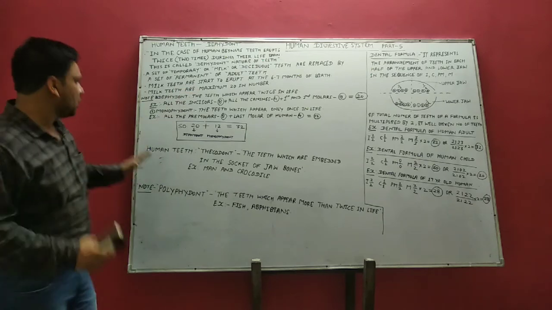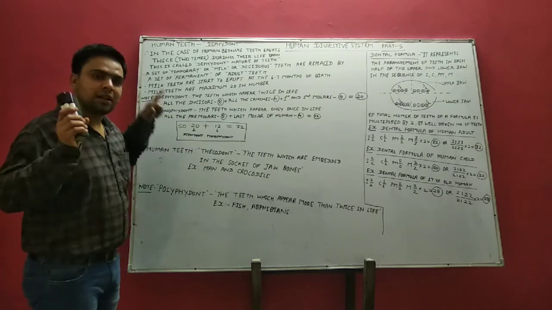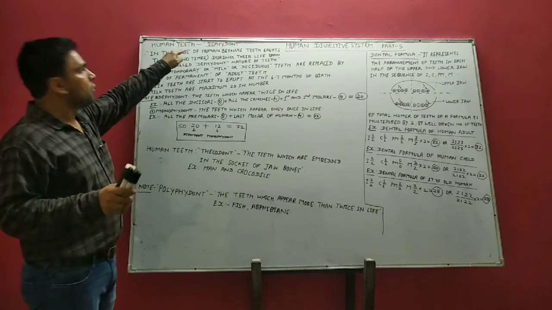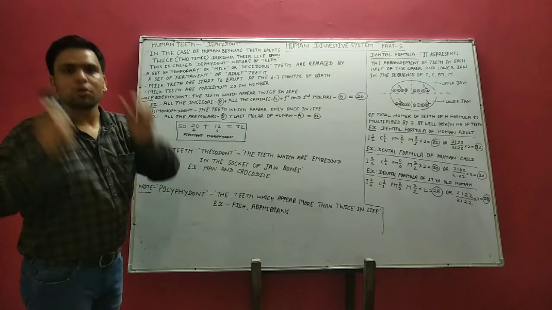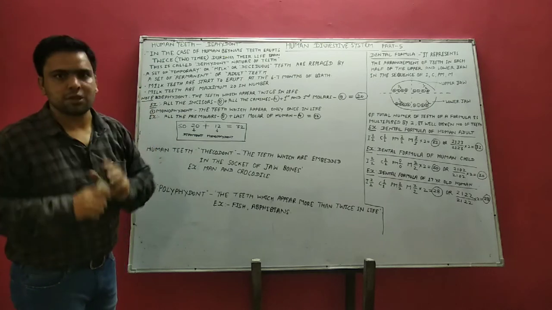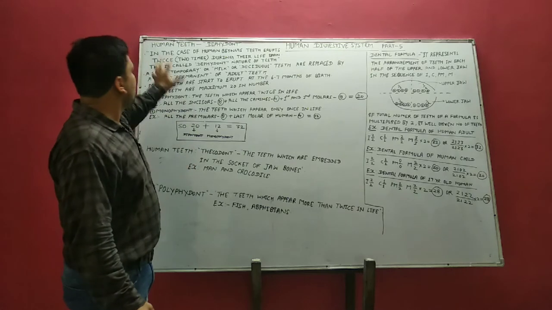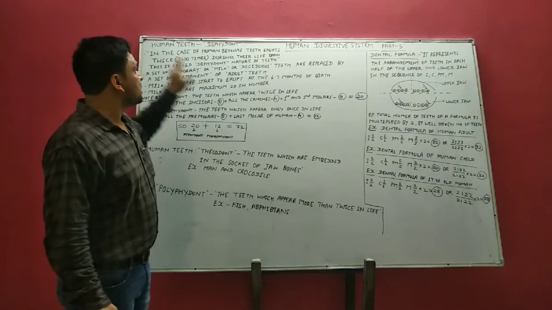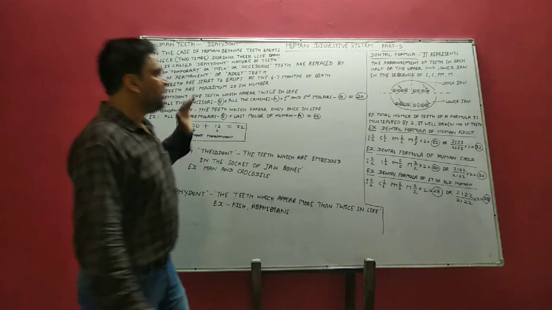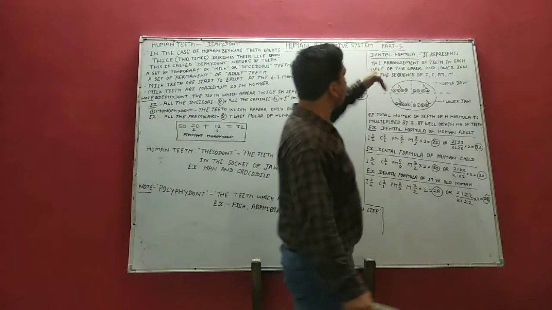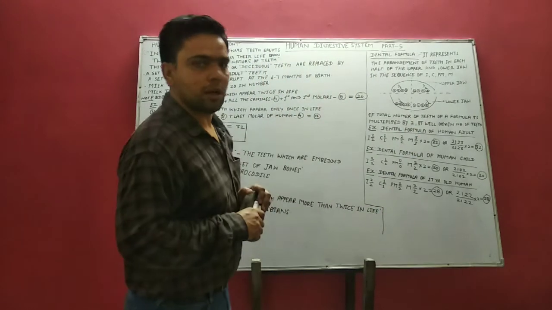So students, altogether we can say only human beings have thecodont, diphyodont and heterodont types of dentition in their lifespan. Clear? These are all the important terms related to human teeth. Now we will discuss another important term, which is called dental formula.